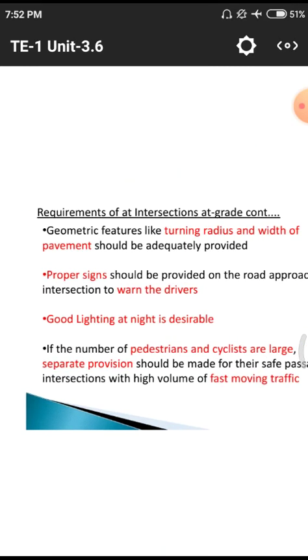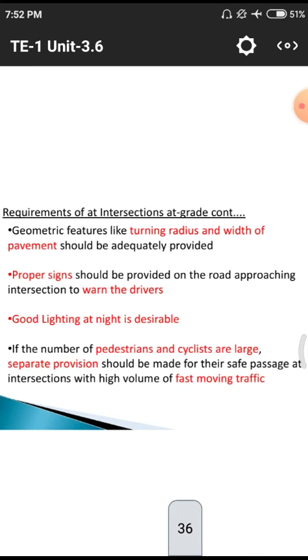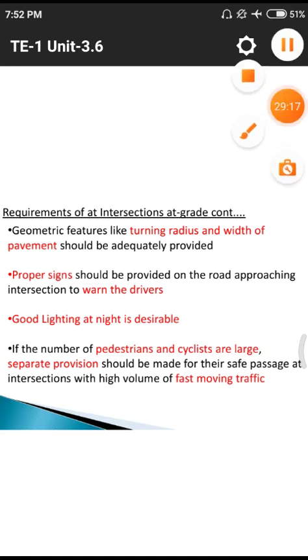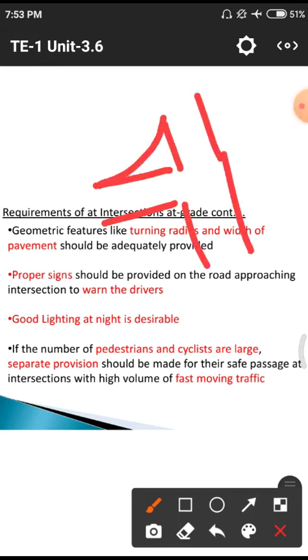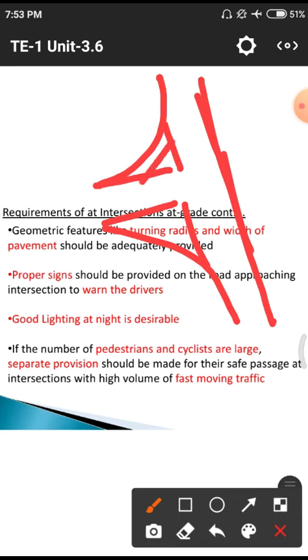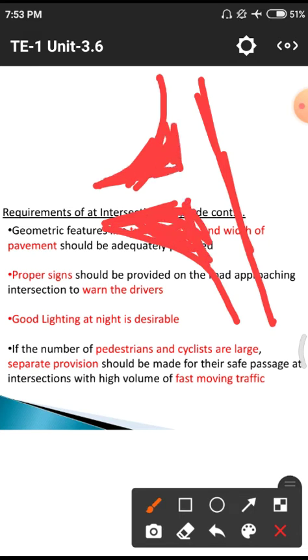What are the requirements of these intersections? Geometric features like turning radius and width of the pavement should be adequately provided. This is the normal road we are having, so we need to increase the width of the road by using this kind of dimension. That means here the road will be decreased. This scratched portion will be removed from the road and you have to increase the width of the road.